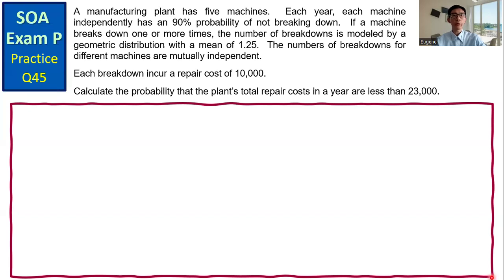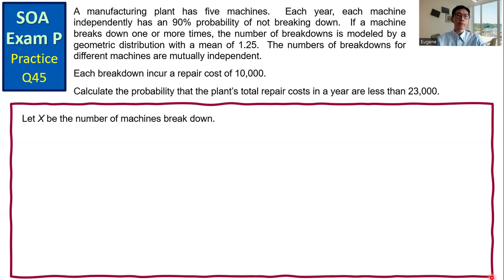Each breakdown incurs a repair cost of 10,000. Calculate the probability that the plant's total repair costs in a year are less than 23,000. Let's take a look at the solution.